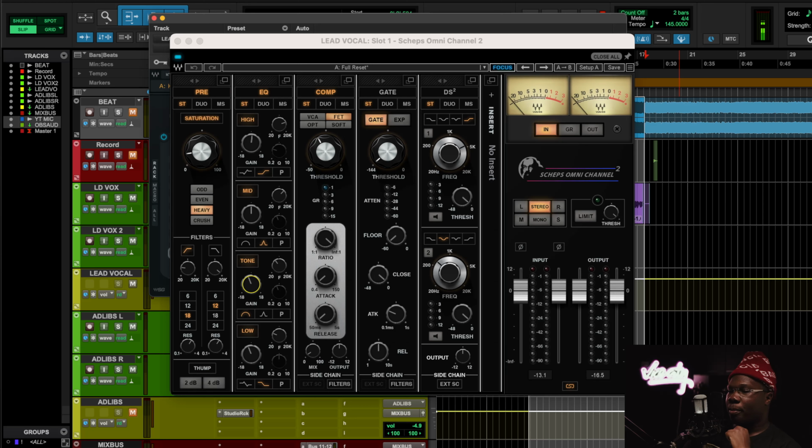And then after that, I'm doing parallel compression, all buttons in mode on a 76, mixed in very low. Then aggressive EQ moves, bro: a cut of 3 dB in the mid range, a low shelf boost of 3 dB on the lows, and a steep filter of 18 dB per octave. That's how you get that aggressive, jagged type of texture that KanKan had in this song. The vocal is gonna sound like an ironed shirt in the beginning, but I'm trying to get it to become a wrinkly shirt. You feel me? I'm trying to get it to be nasty and ratchet and ghetto.